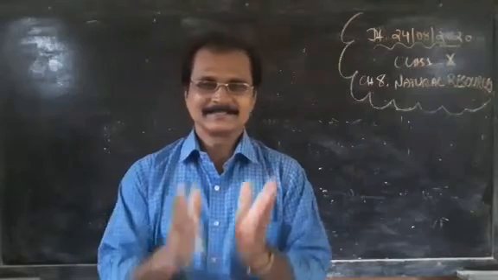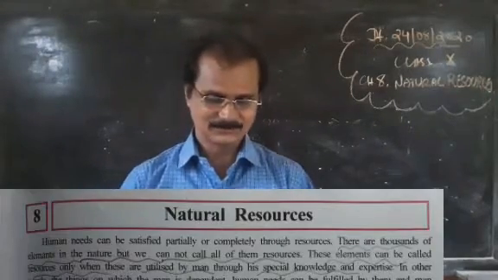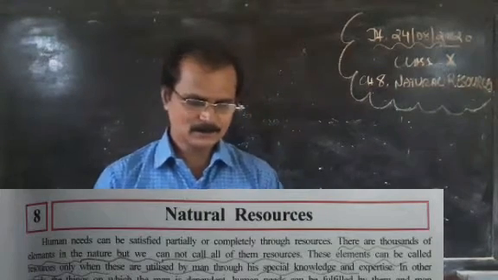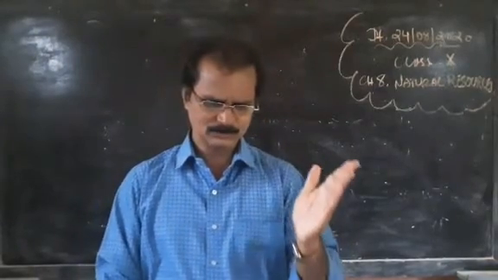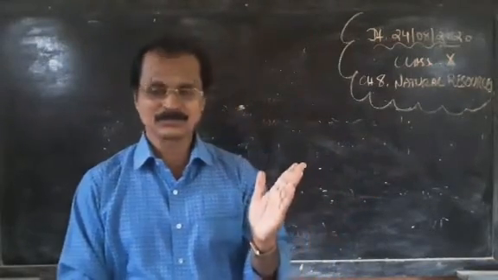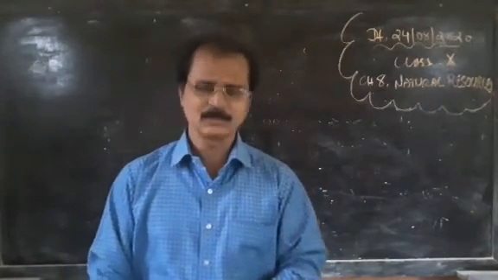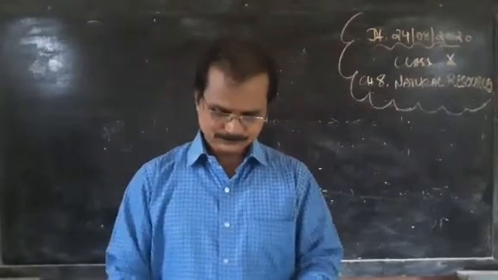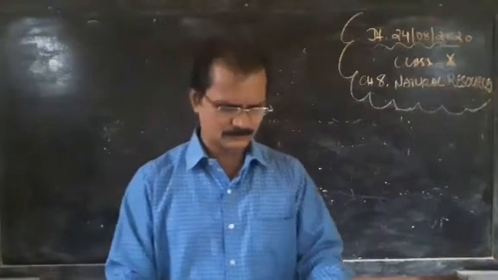So now another lecture, another class, chapter 8, natural resources. Dear students, in this chapter we will discuss the different natural resources used as food resources and as raw material resources. Please take page number 59. Types of resources and columns are given, and on the next page, planning and conservation of resources.